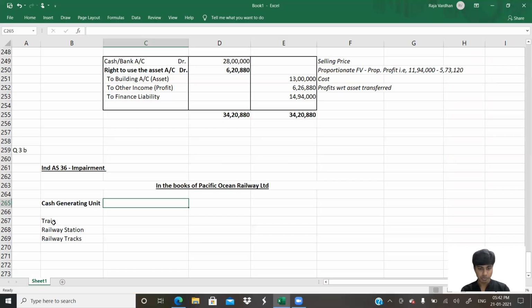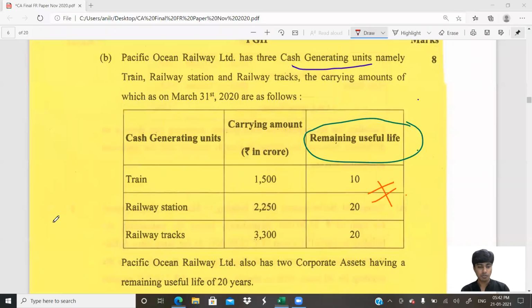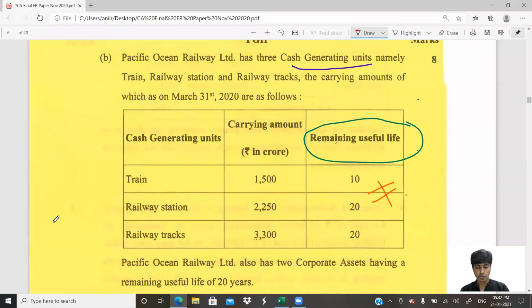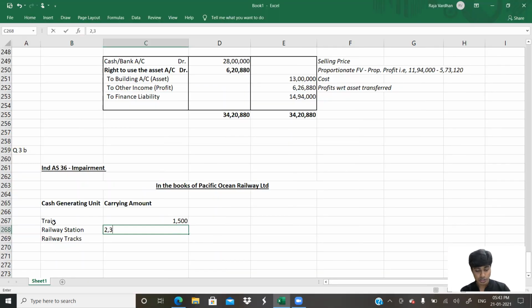What do you have? Carrying amount. Which is the carrying amount for each of them? 1500, 1500. Everything is in crores, boss. I'll also do it in crores. 2250 and 3300.